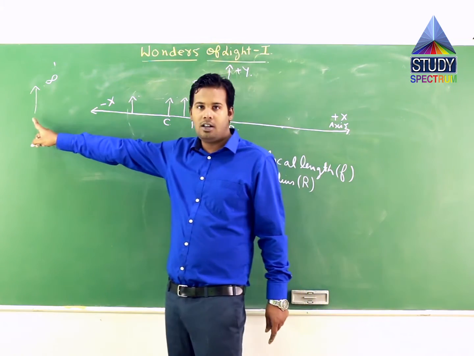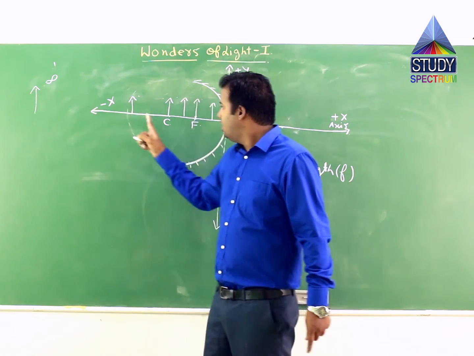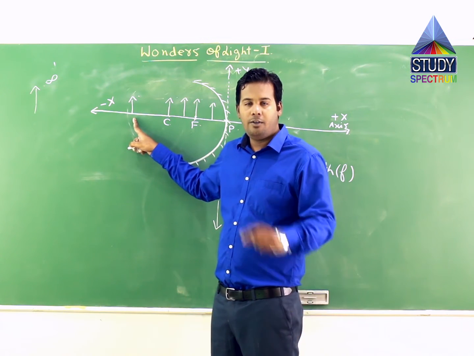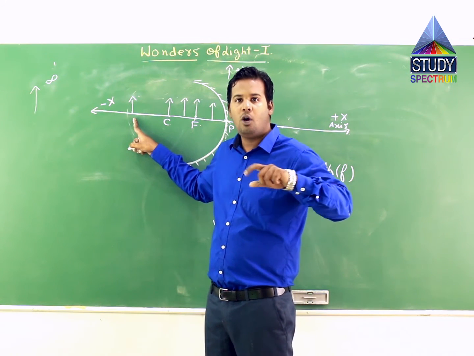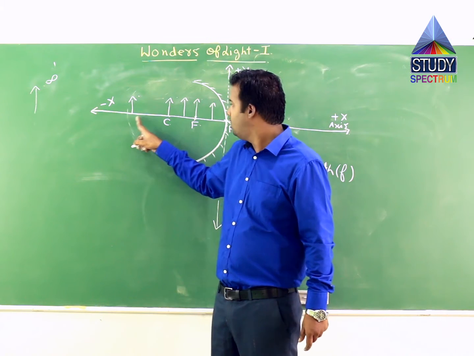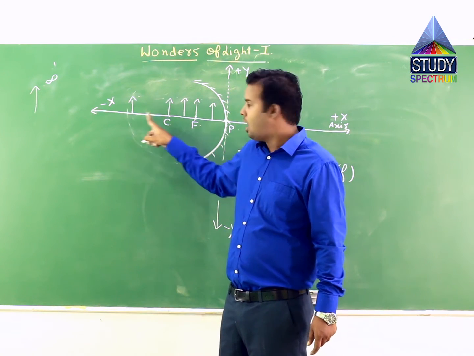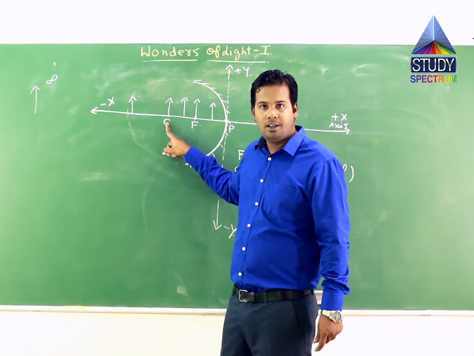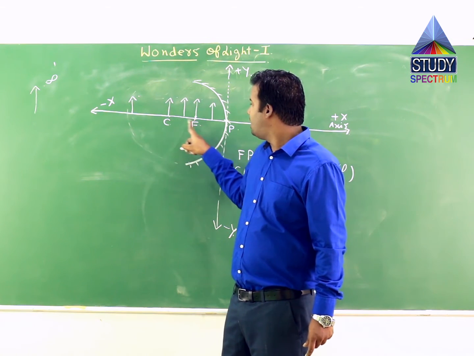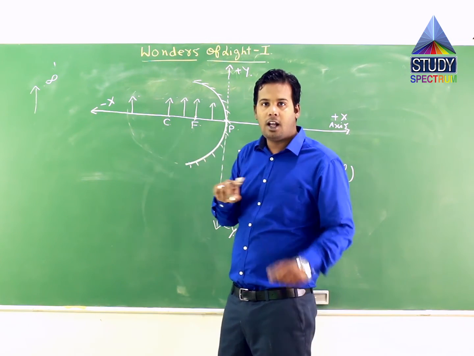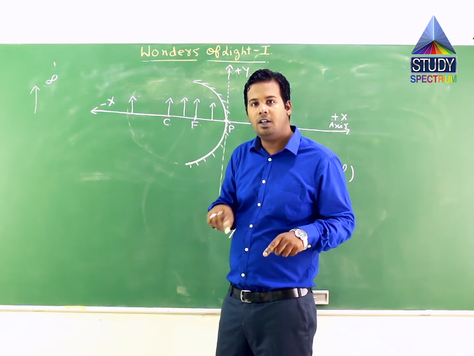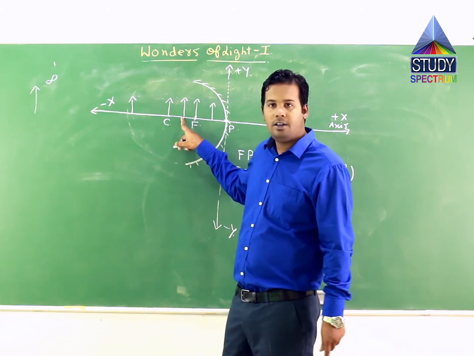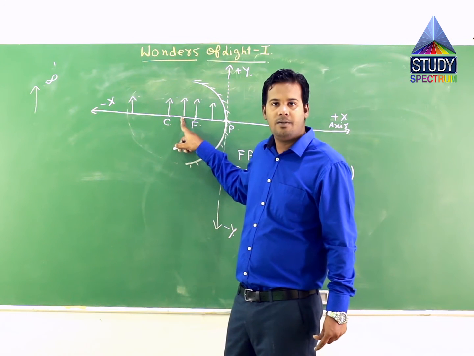At a very far distance, that is infinity. Just beyond C, if you see that tabular form, it is written beyond C or beyond center of curvature. Just beyond center of curvature. At center of curvature, that is your third case. Between center of curvature and focus point, if you see that tabular form, it might be written between C and F. That is this point. That is your fourth case.